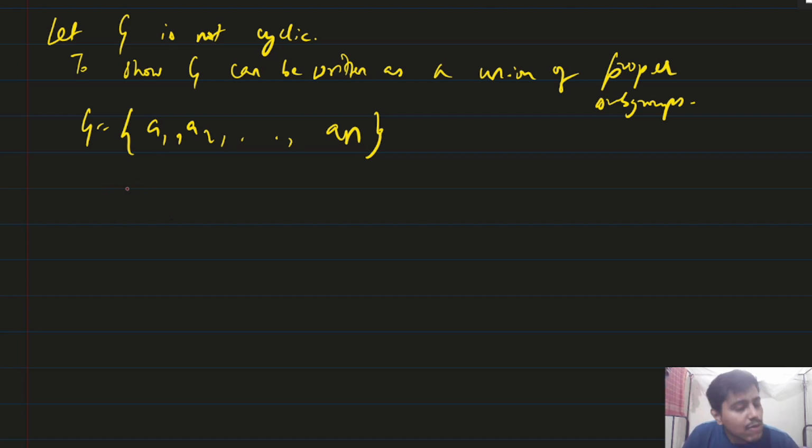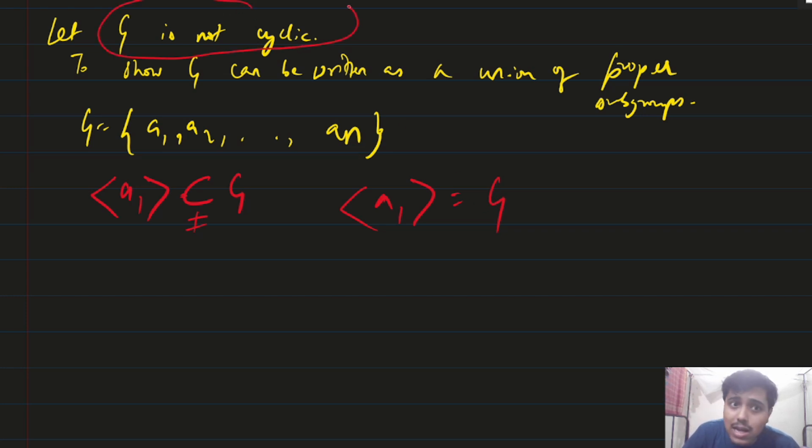See, I will take the subgroup generated by a1, and that subgroup generated by a1 will be a proper subgroup of G. Is it clear? Because it cannot be equal to G, because here we have assumed G is not cyclic, so no element is there which will generate G. This is not possible.